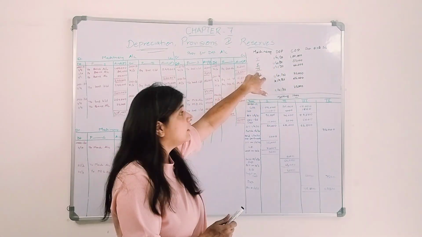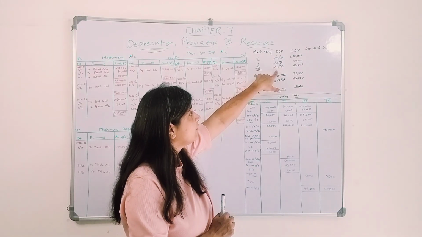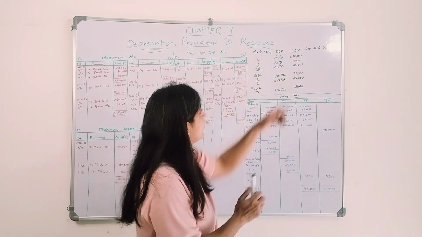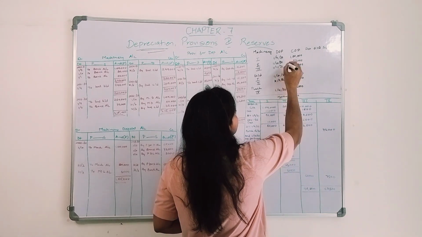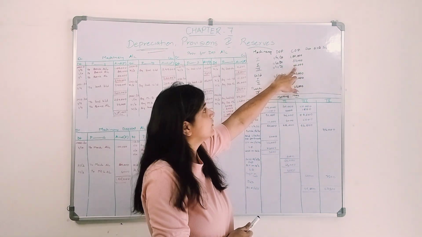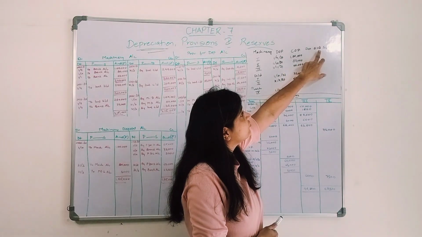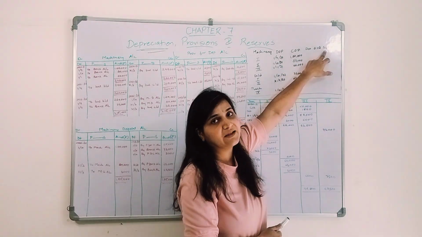Third machinery, again on a different date but in the same year, 1st of January 2021. Sorry, I made a mistake. January 2021. So it was purchased for rupees 60,000, right? Depreciation will be charged at the rate of 10% as per straight line method.